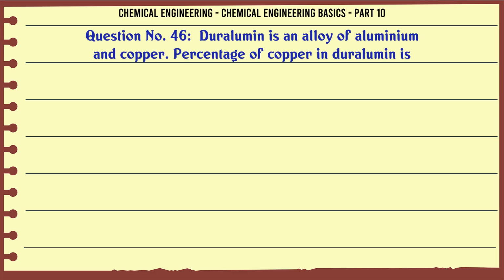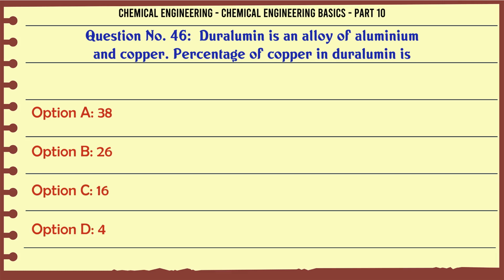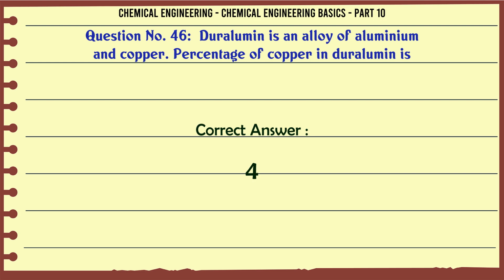Duralumin is an alloy of aluminium and copper. Percentage of copper in duralumin is A. 38. B. 26. C. 16. D. 4. The correct answer is 4.